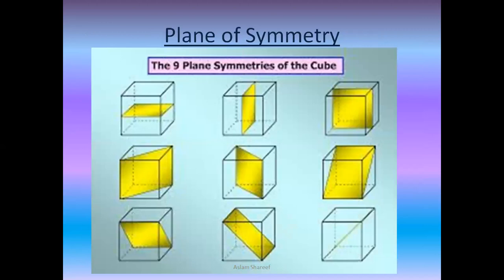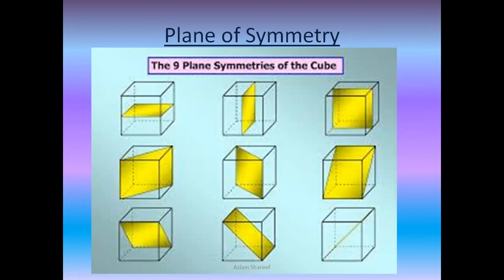Now, let's go ahead with plane of symmetry. In plane of symmetry, we are taking a cube and dividing it into two equal halves in such a way that they are mirror images. As you can see here, in the first one, we are dividing the cube into two equal halves. So the first half becomes a mirror image of the second half: left and right, front and back. Diagonal ones you can see too. These are the three possible arrangements for the middle planes, and these are the six possible arrangements for the diagonal ones. So how are we going to describe this?